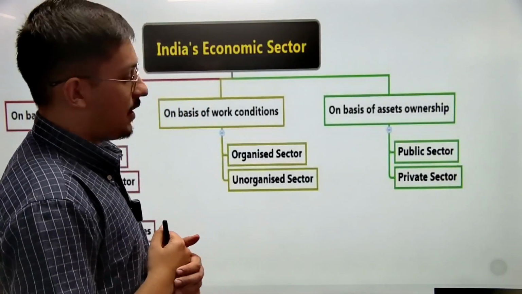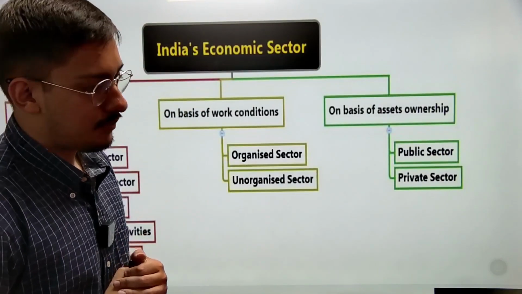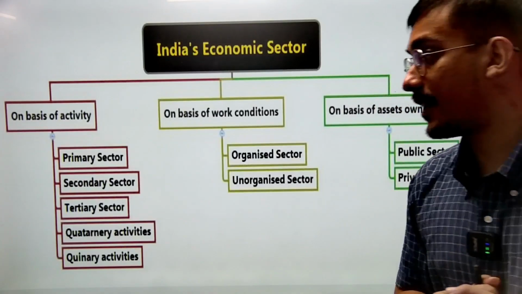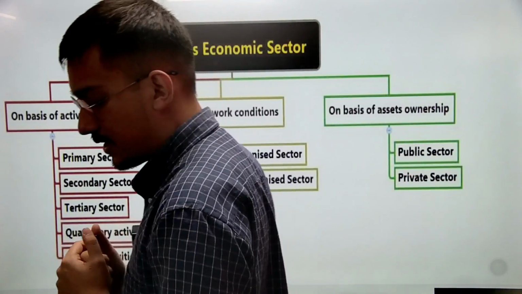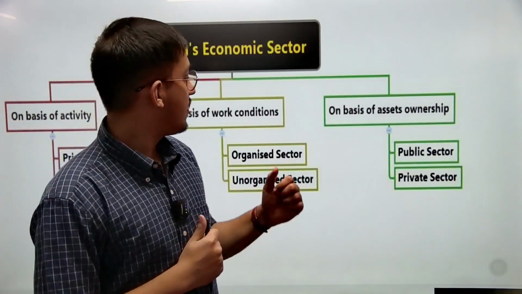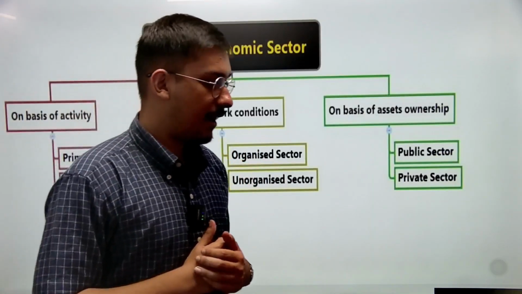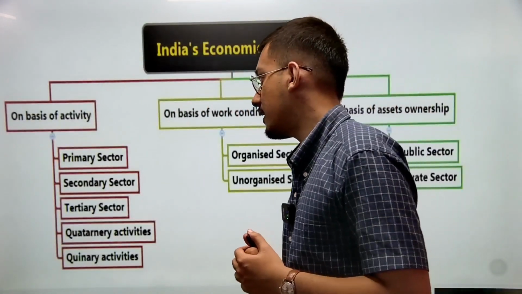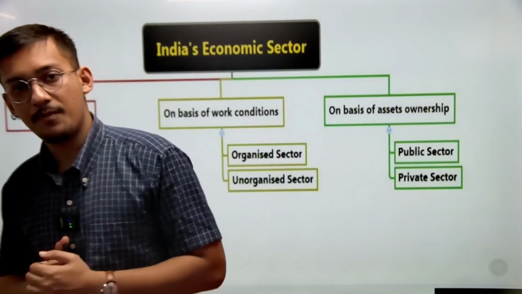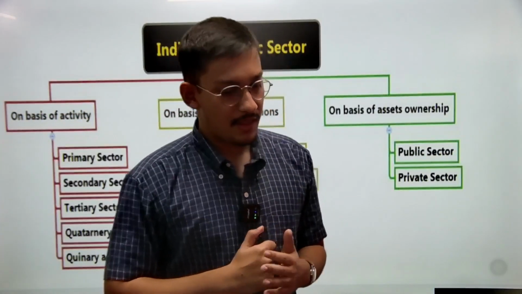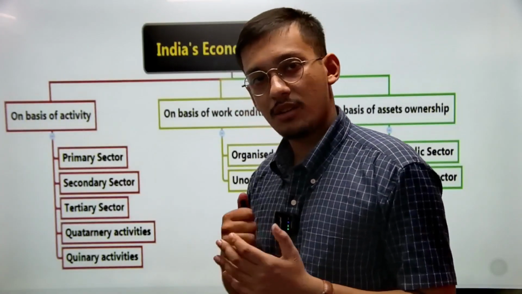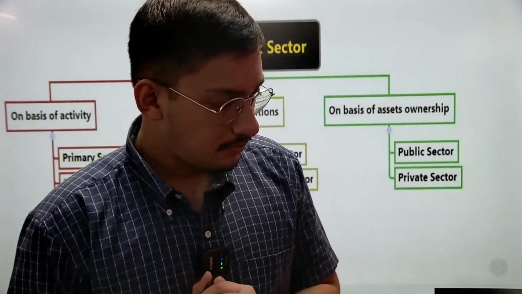Then we come on to India's economic sector. So India's economic sector is divided into three parts. Firstly, we have on the basis of activity, on the basis of condition, and on the basis of asset ownership. So on the basis of activities, we have primary sector, secondary sector, tertiary sector, quaternary activity, and quinary activity.